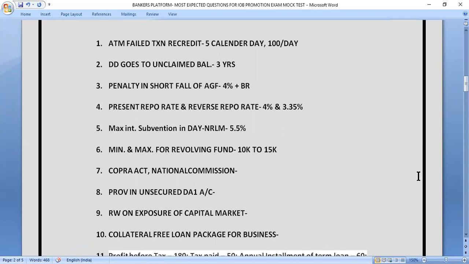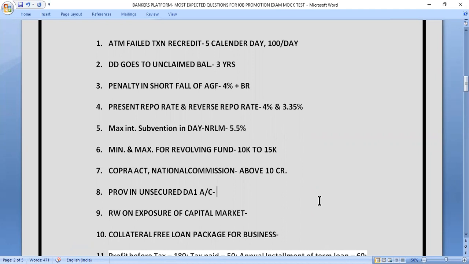Next question is, under the COPRA Act, what is the national commission limit? Up to what amount do we go to the national commission? The correct answer is above 10 crore. Above 10 crore we have to go to the national commission for cases under the Consumer Protection Act.